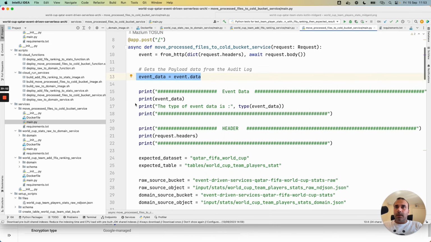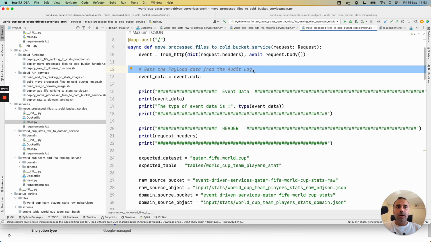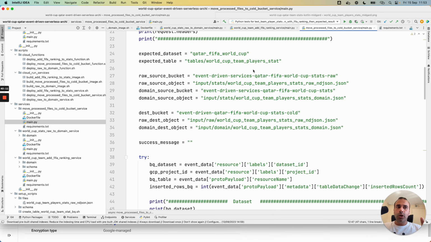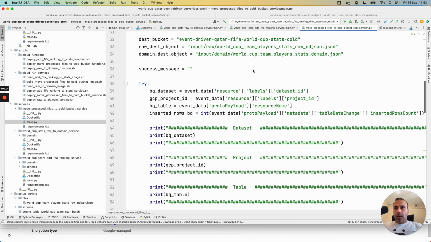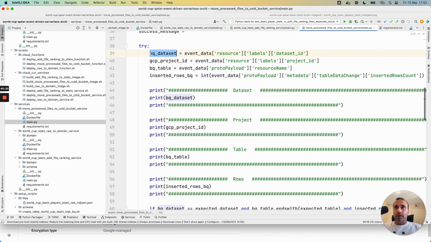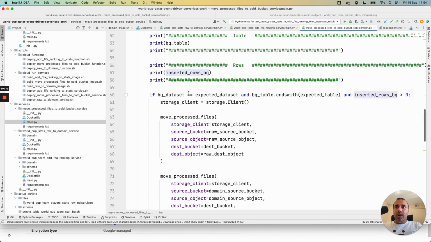It's interesting to show that it corresponds to the current audit log, as I explained before. This last Cloud Run service reacts when the data are written to the output BigQuery table. In this case, I apply the same logic I showed previously for the Go part. I have a try-catch block here. I retrieve in the audit log payload the current dataset, the current table, and the inserted rows in the BigQuery table. And I apply the same logic.